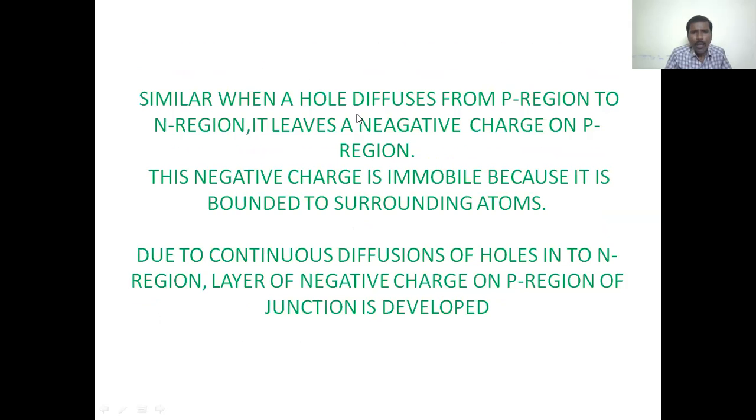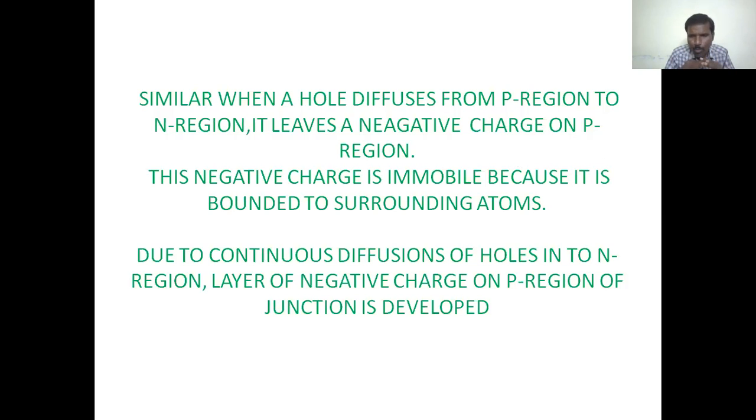Similarly, when a hole diffuses from p region to n region, it leaves a negative charge on p region. When an electron diffuses from n-type to p-type, it leaves a positive charge. When a hole diffuses from p region to n region, it leaves a negative charge on p region. This negative charge is immobile.